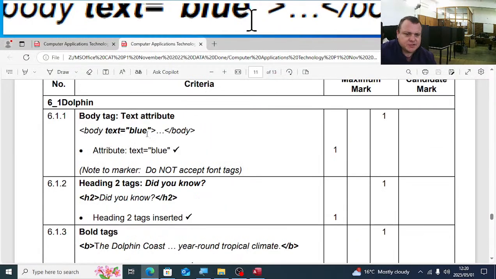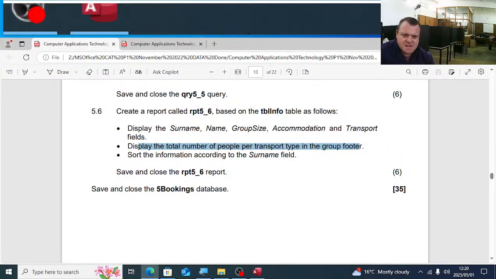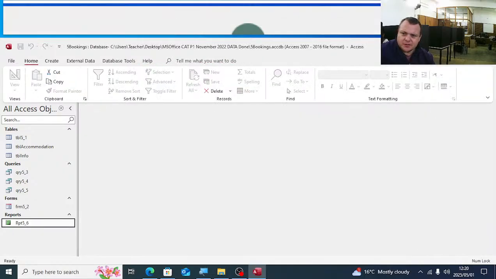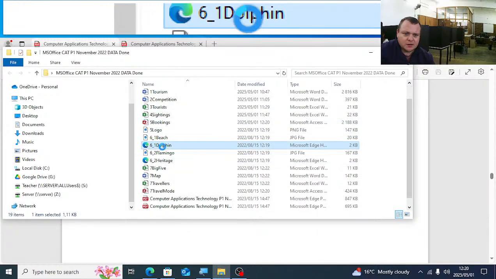Right, that's question 5.6. Right, you can close the database. You can open up your HTML, Notepad++ and Google Chrome on 6.1.